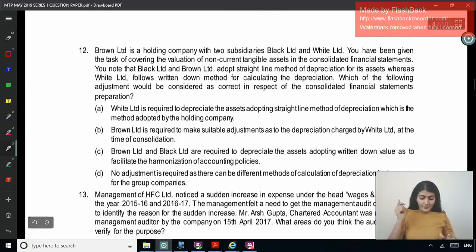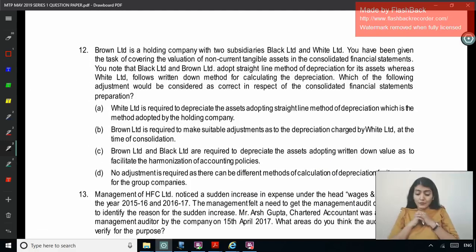Next one. Brown Limited is a holding company with 2 subsidiaries, Black and White. You have been given the task of covering the valuation of the non-current tangible assets in the consolidated financial statements. You note that Black and Brown adopt the straight line method of depreciation for their assets, whereas White Limited follows the WDV, written down value, method for calculating the depreciation.